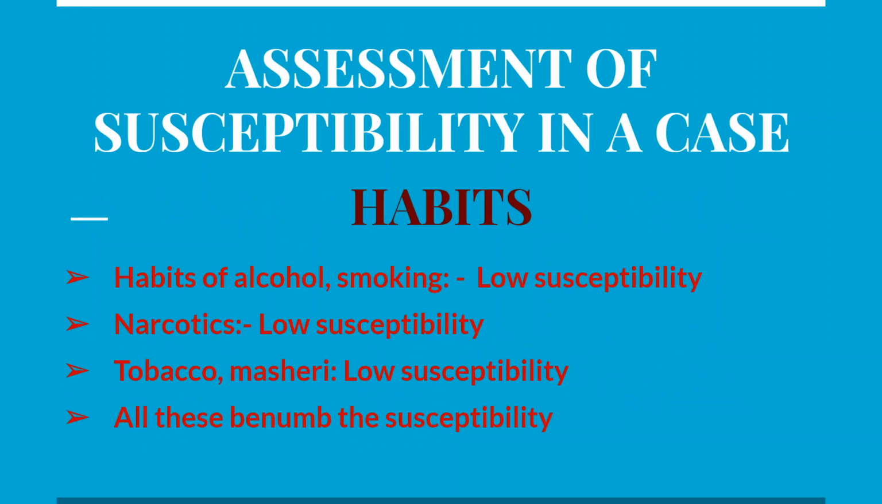Next point is whether the patient has any habits. Habits of alcohol, smoking, we assess it as low susceptibility. Again, narcotics, low susceptibility. Tobacco, machinery, for applying on teeth, indicates low susceptibility. All these benumb the susceptibility. All these benumb the nerves of the patient and dampen the reaction. So it dampens the susceptibility. Hence it is low susceptibility.